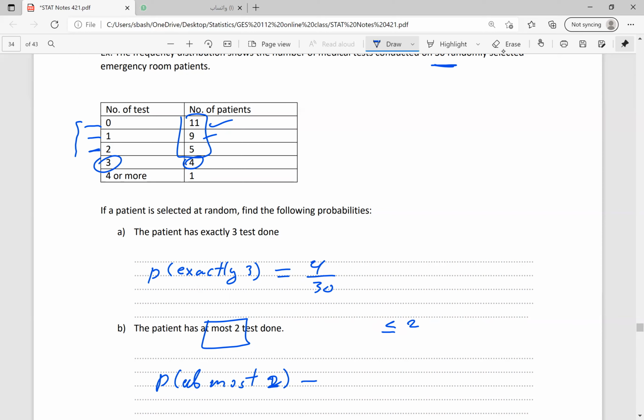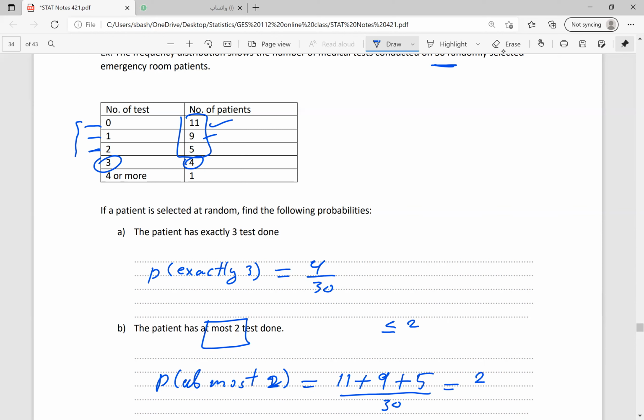So we need to add the number of patients who got 0 tests, the number of patients who got only one test, and the number of patients who got 2 tests. So when we see at most, it means less than or equal to 2 tests. So this will be 11 plus 9 plus 5 divided by 30.